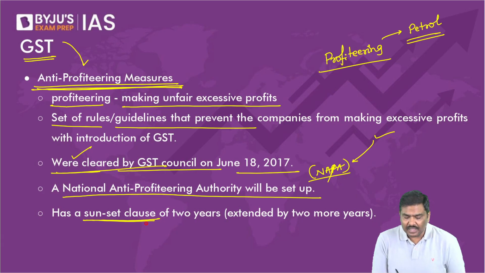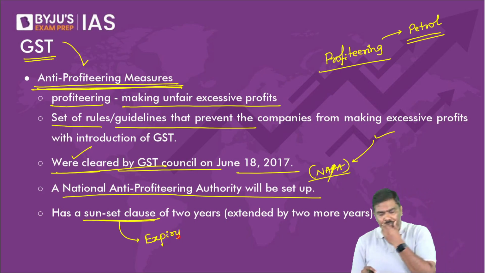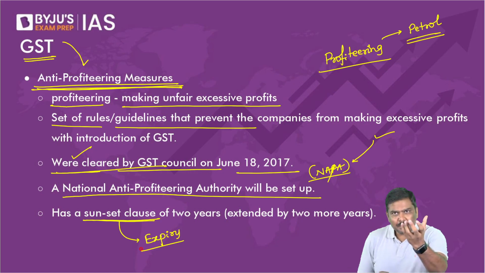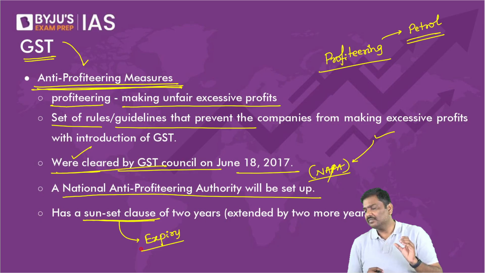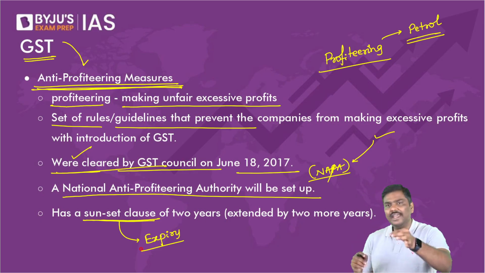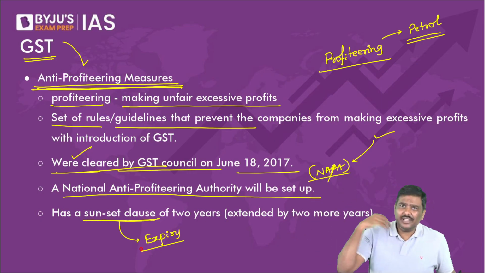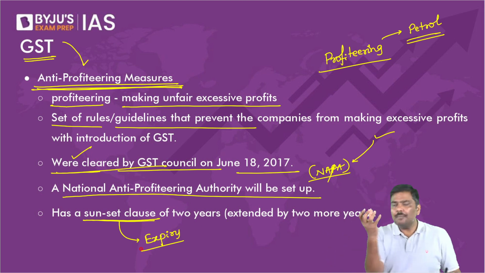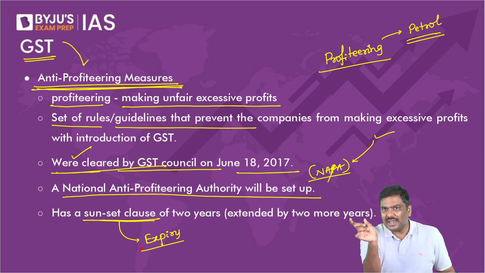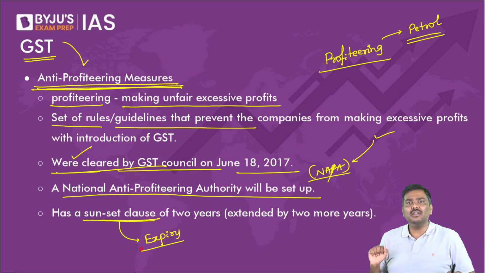Sunset basically means the expiry date. Sunset is nothing but an expiry clause. For example, if you have purchased a packet of biscuits, is there an expiry date on the packet? If you purchase a soft drink, will they not tell you to consume it within 3 months or 6 months? If you purchase a packet of milk, is there a consumption-before date given on this packet of milk? Of course, yes.